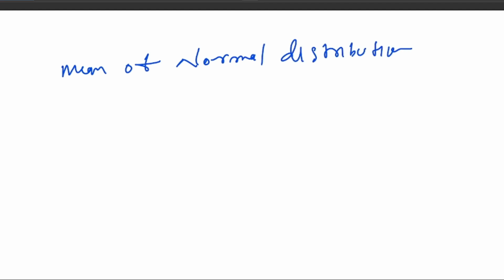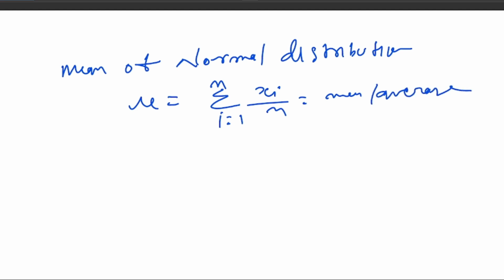Okay, so let's see what the mean of normal distribution is. The mean of normal distribution is nothing but the average of all the data set, which is the sum from i equal to 1 to n of xi divided by n, which is the average or mean, right? Simple mean or average formula. And what is the variance?